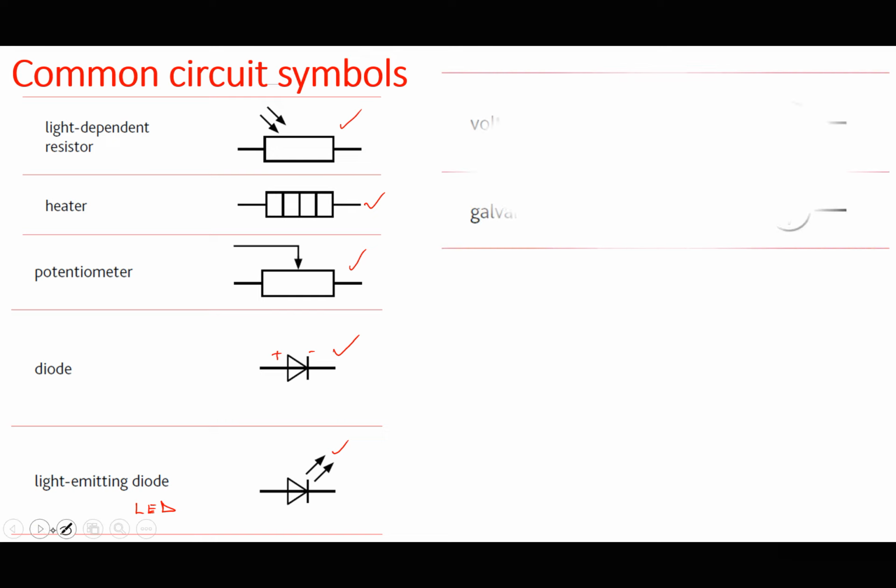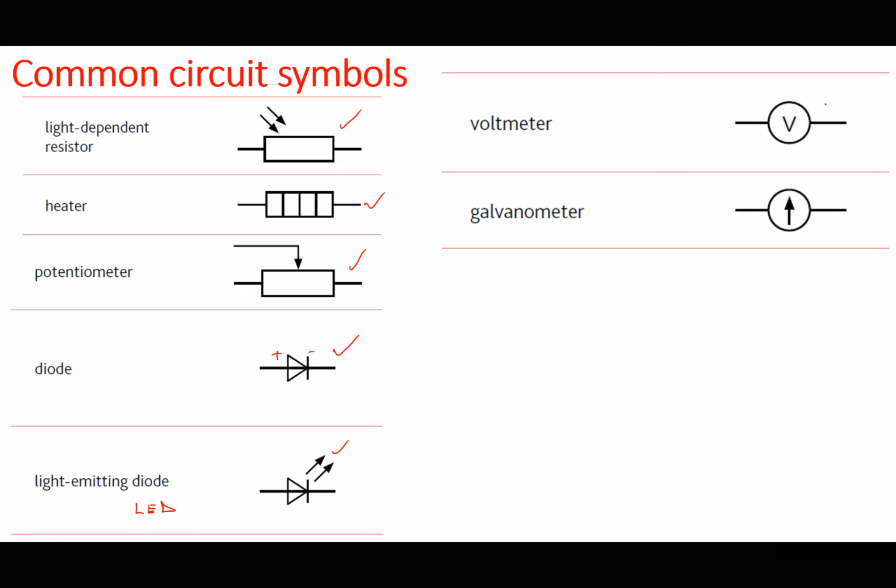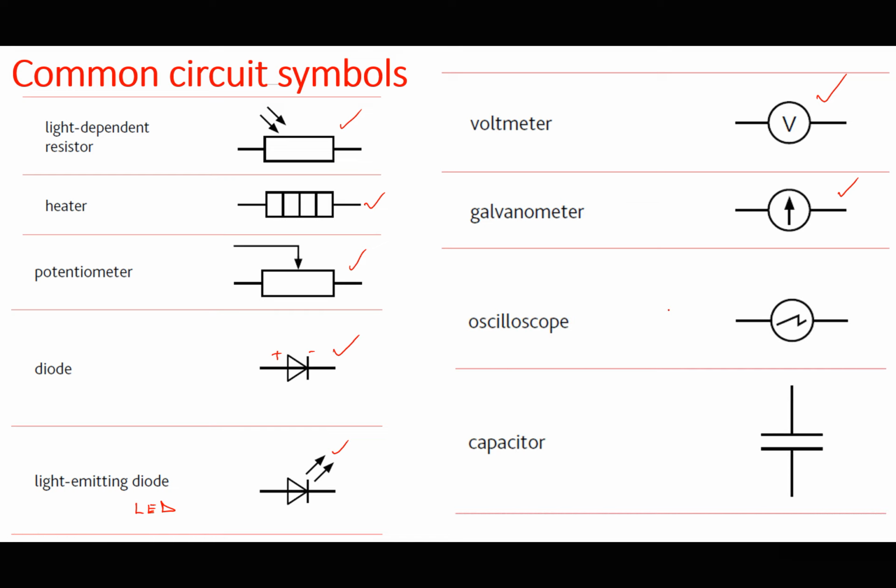Then you should recall the symbol for a voltmeter. This one you're used to. The symbol for a galvanometer. Then we have what we call an oscilloscope, even though you may not need this in AS. You may need it in paper 5, in a unit called Planning, Analysis and Evaluation.